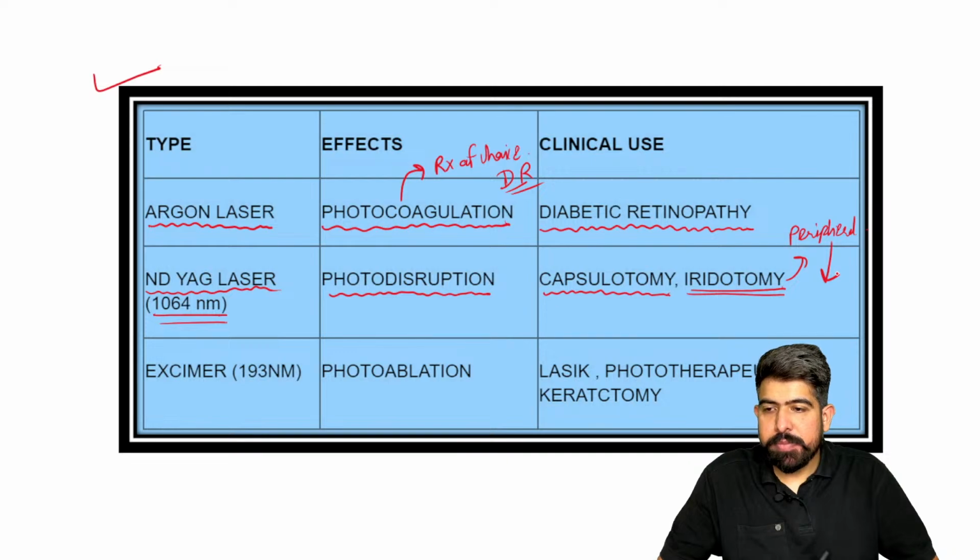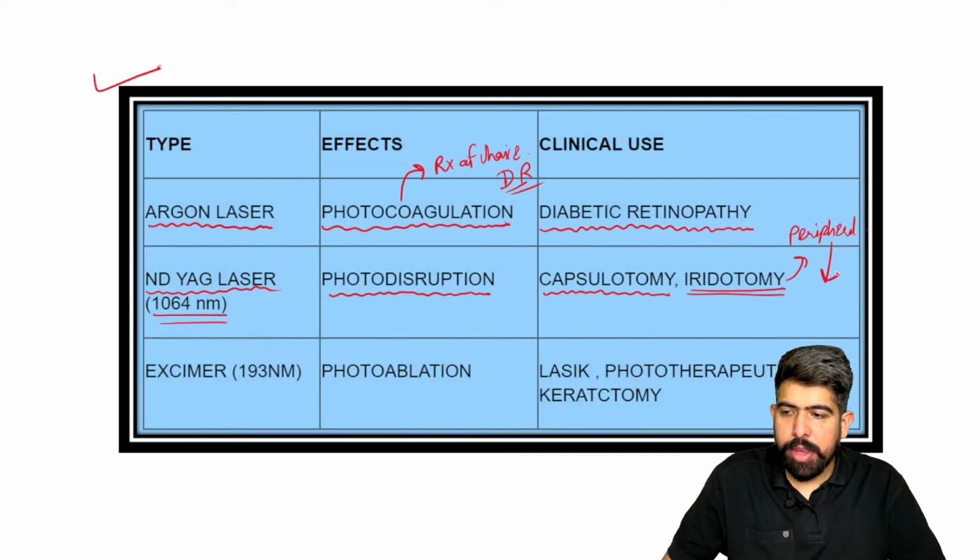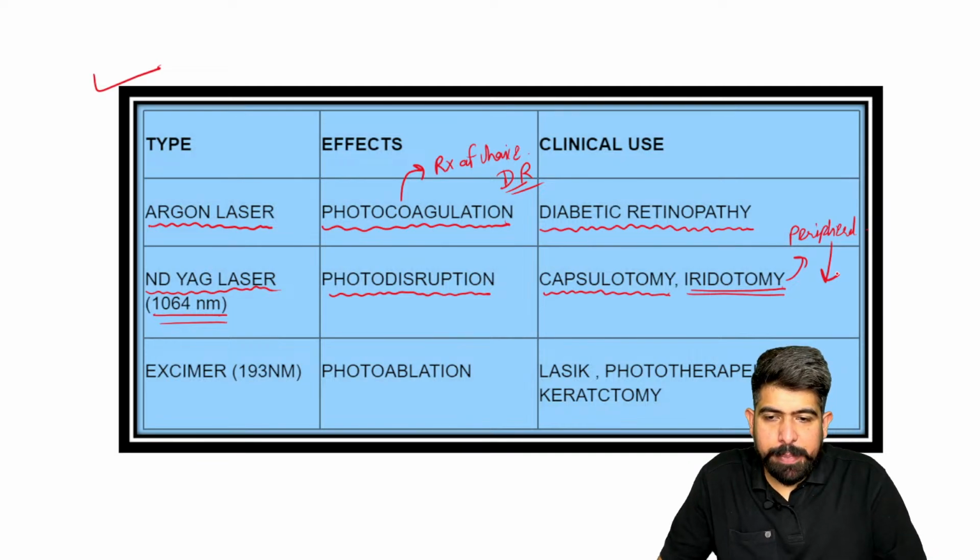In which condition? Anyone of you can reply? Okay, I think no one.